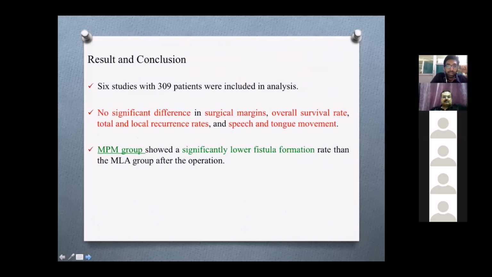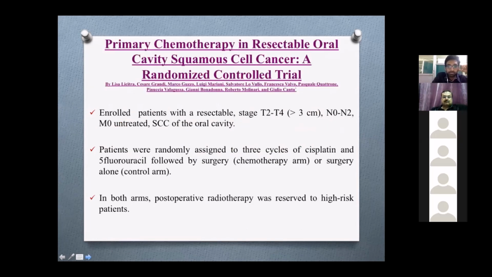And the results: it included 6 studies and 309 patients. There is no significant difference in surgical margins or overall survival rate or recurrence rates or in speech and tongue management. But in the mandible preservation group, there is a statistically significant lower fistula formation rate than the mandibulotomy group after the operation.